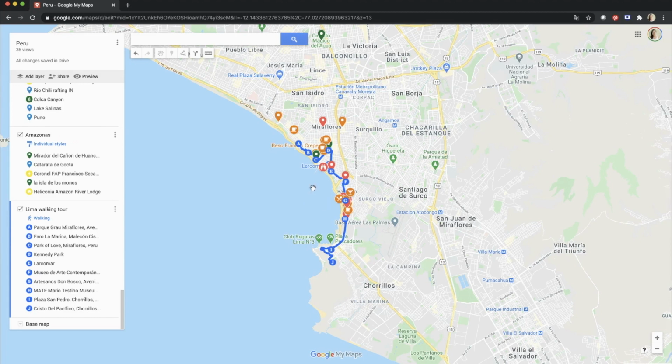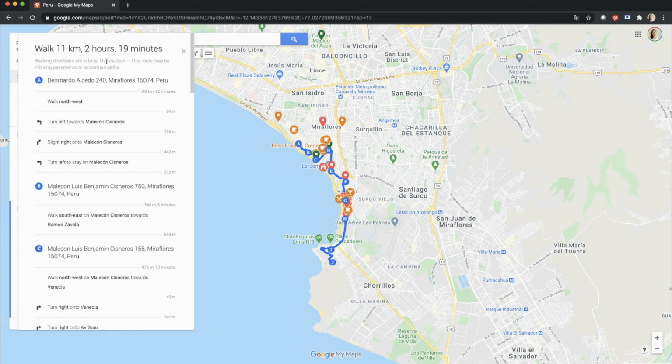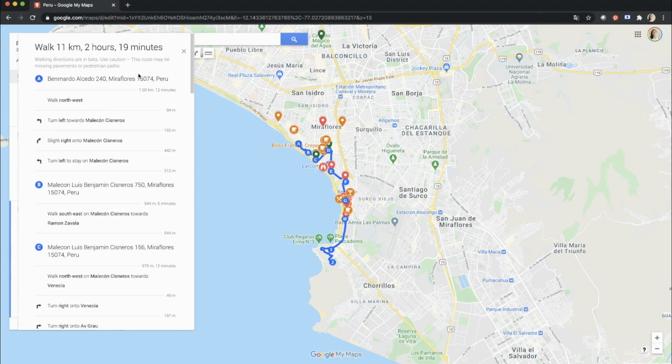After creating a route, you can also check its duration and length if you click here at step-by-step directions, and Google My Maps calculates the distances and the approximate time. So this way you will know how much time you will need to complete this route.